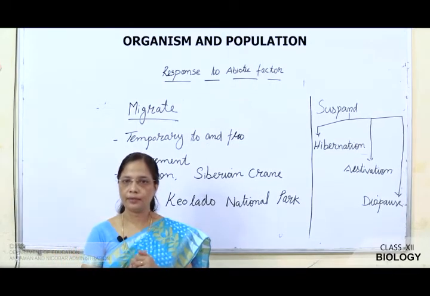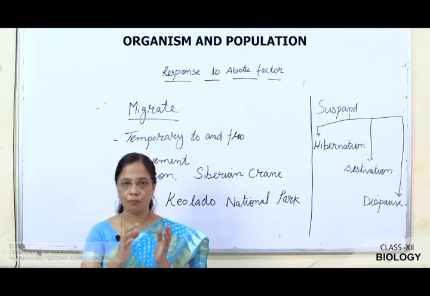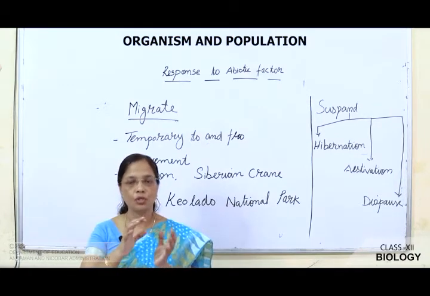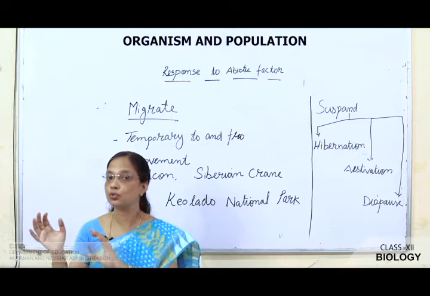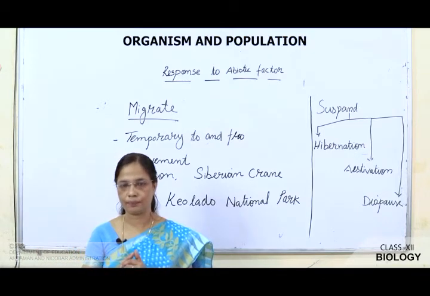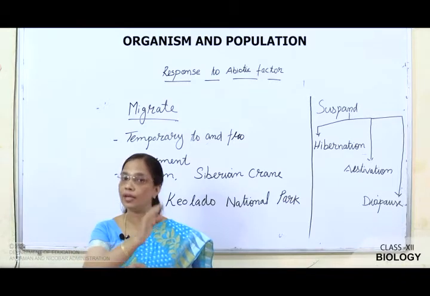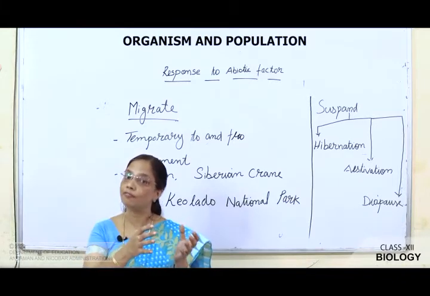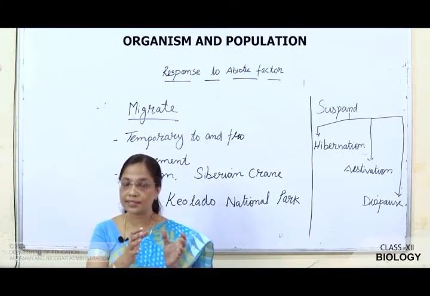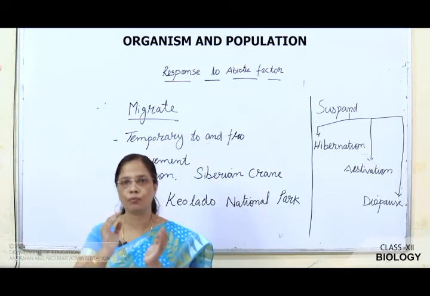Actually, during the unfavorable climatic condition, birds move from their original place to a place where there is a suitable environmental condition. Again, they come back to their original place when the climatic condition becomes favorable. So, that is why it is said to be a temporary to and fro movement.